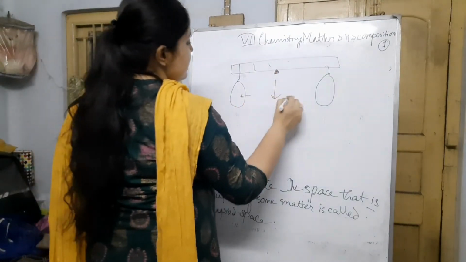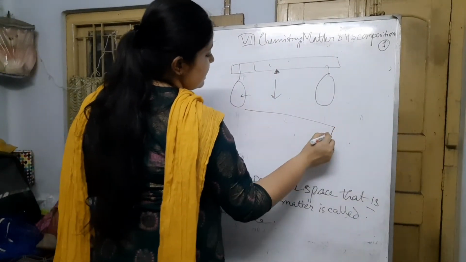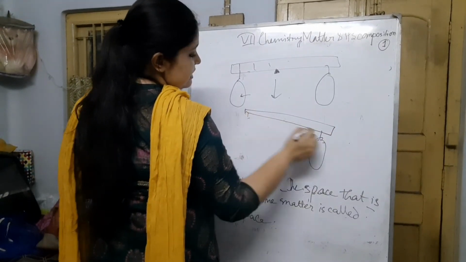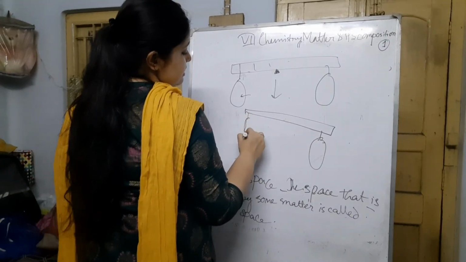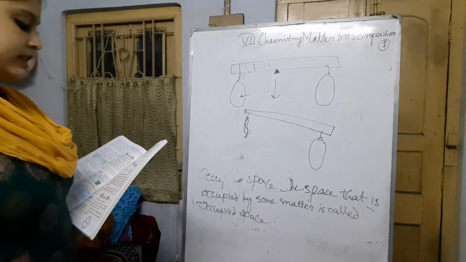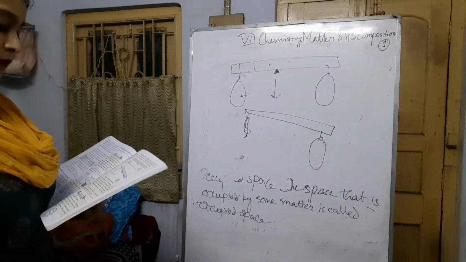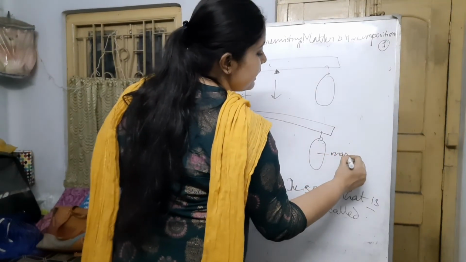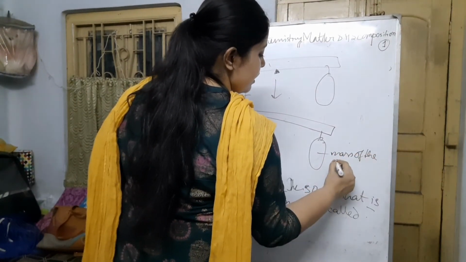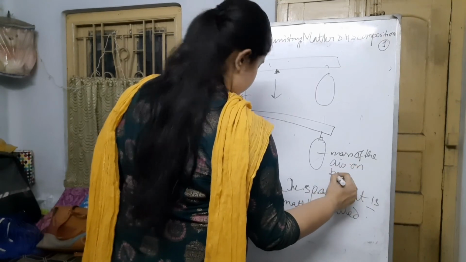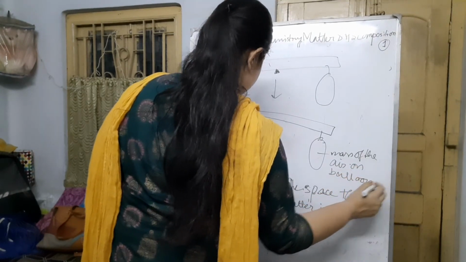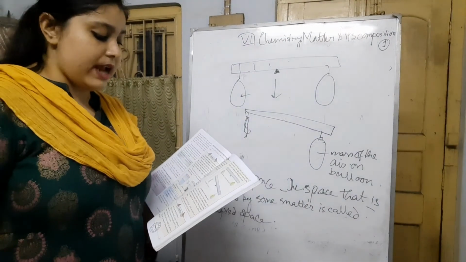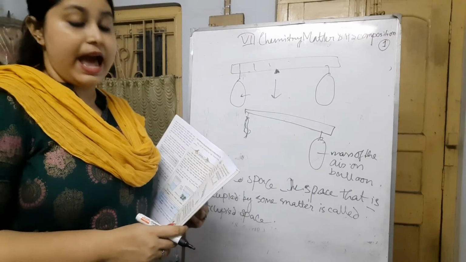So in this way you can also prove that this is because of the mass of the air in the balloon. This proves that air, which is a kind of matter, occupies space and has mass.